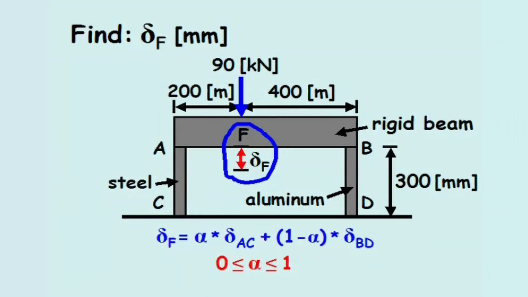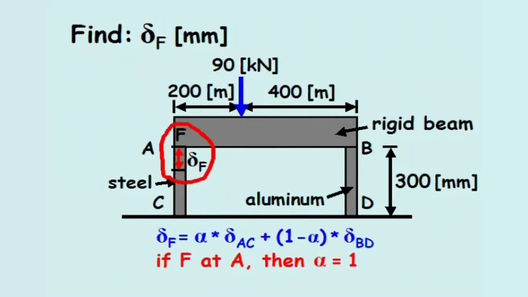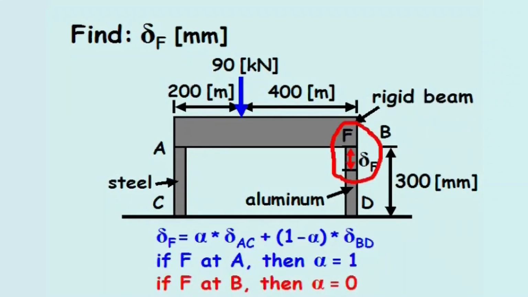If point F coincided with point A, then alpha would equal 1, and delta F would equal delta AC. If point F coincided with point B, then alpha would equal 0, and delta F would equal delta BD.